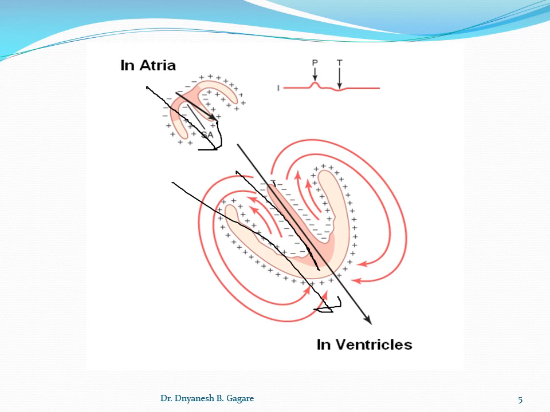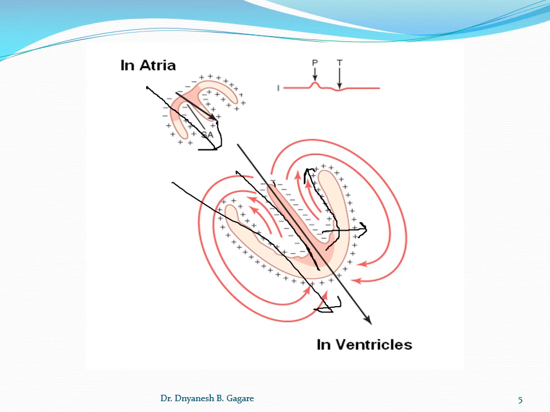Now students, after that the current flows via the inner surface towards the base. Initially current flows from base to the apex, then at the next moment it flows via the inner surface and comes to the base again, and at the same time current also flows from the inner surface to the outer surface. Like this, various directions are there for the current flow.